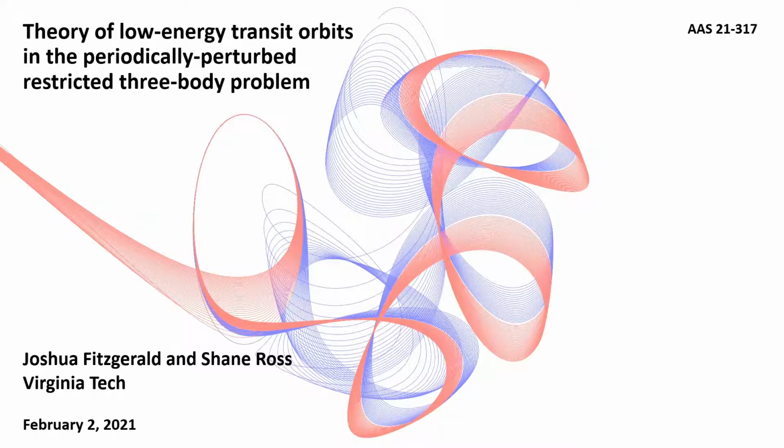My name is Joshua Fitzgerald. I am a PhD student in the Engineering Mechanics program at Virginia Tech, and my advisor is Dr. Shane Ross. Today, I will be presenting a new theory of low-energy transit orbits in the periodically perturbed restricted three-body problem.